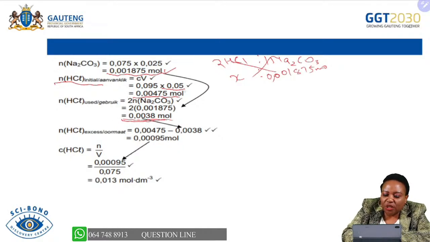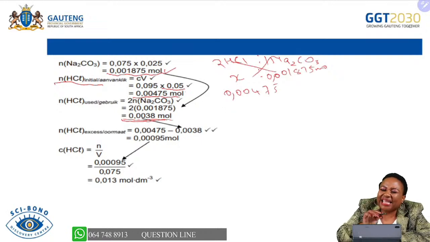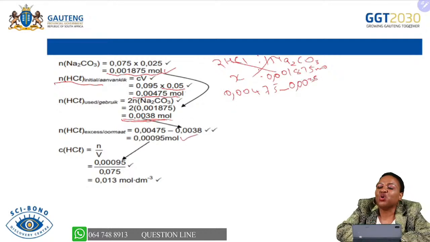Initially, it started with 0.00475, and then it only used 0.0038. Therefore, for us to find the excess number of moles, it is going to be the initial number of moles minus the used number of moles, which is 0.0038 moles, and then we get the number of moles of the acid that are in excess.